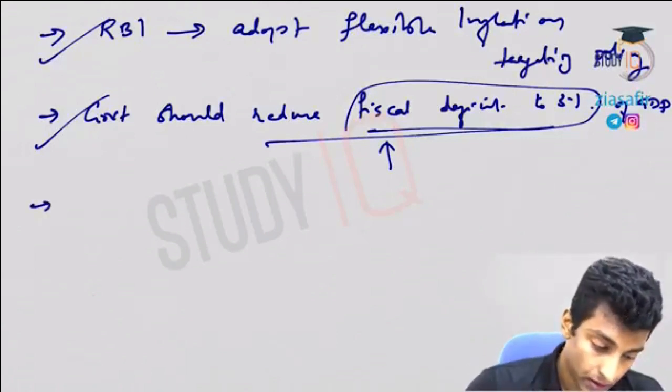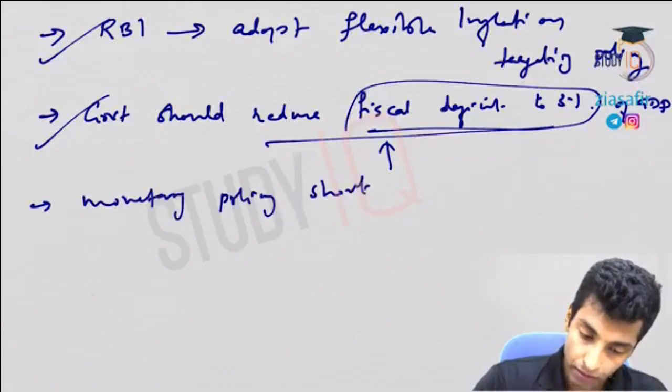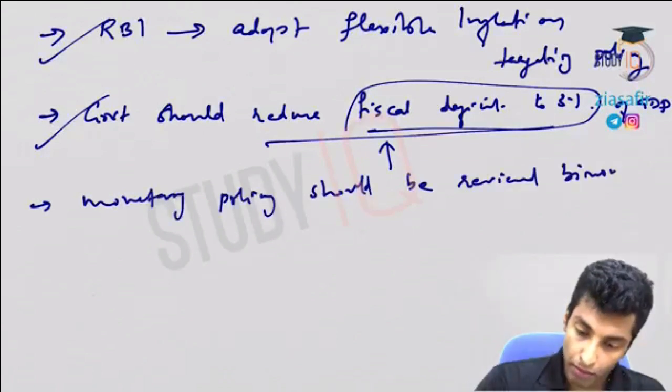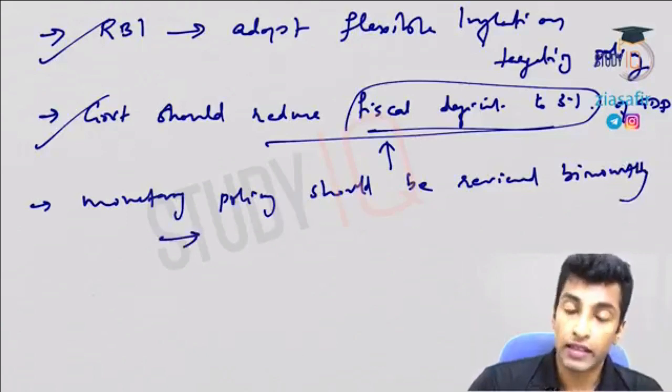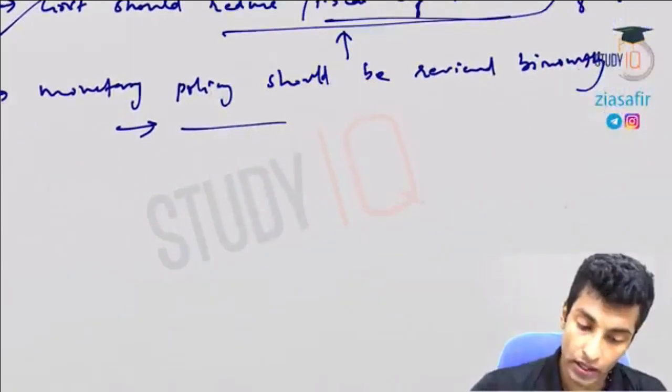Next, monetary policy should be reviewed at bi-monthly intervals instead of quarterly reviews. It is also accepted. Now it is after every month.